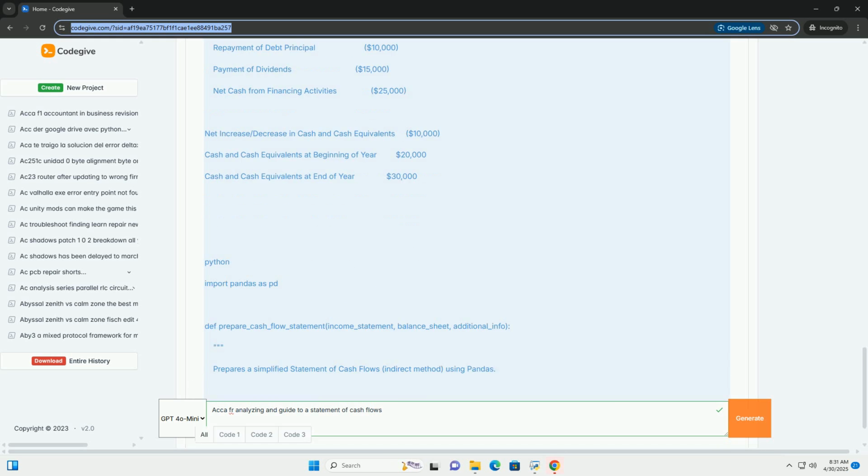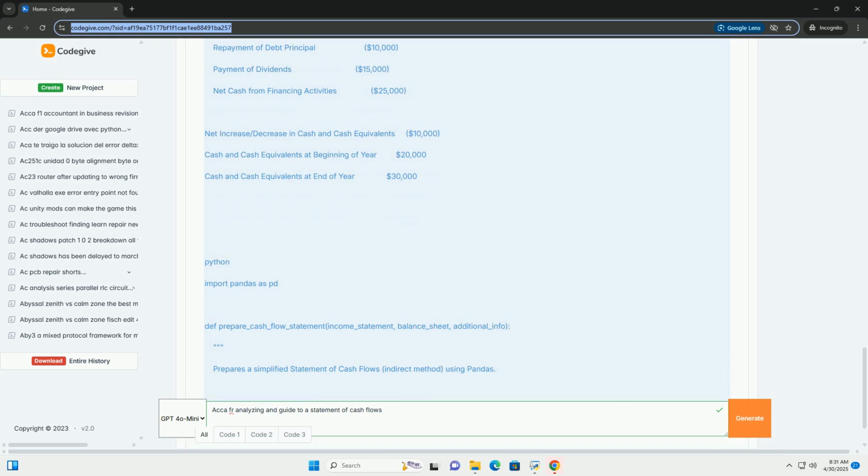8. Conclusion and further resources. The statement of cash flows is a critical financial statement that provides valuable insights into a company's financial health. Understanding the principles behind the SCF and the steps involved in its preparation is essential for ACCA candidates and finance professionals. Further resources: IFRS standards. Access the official IFRS standards at www.ifrs.org.